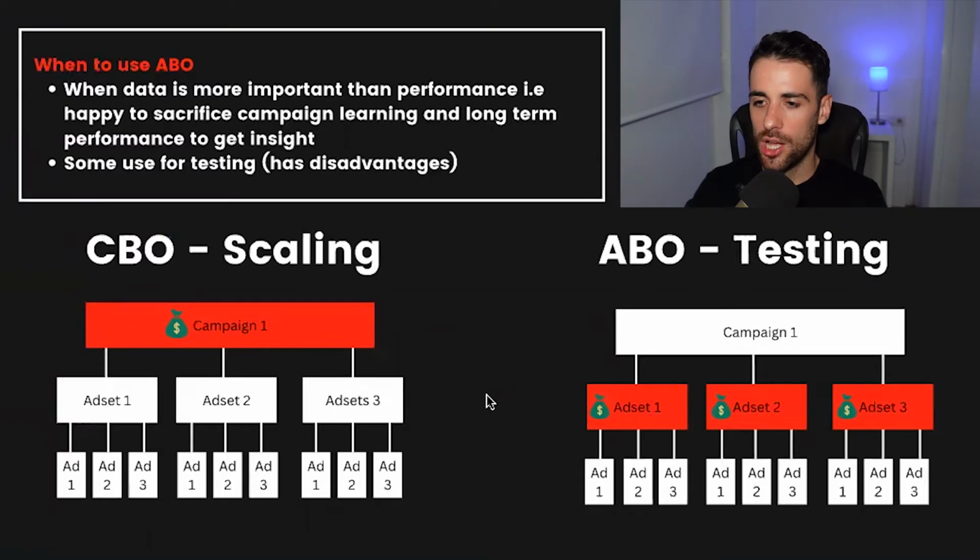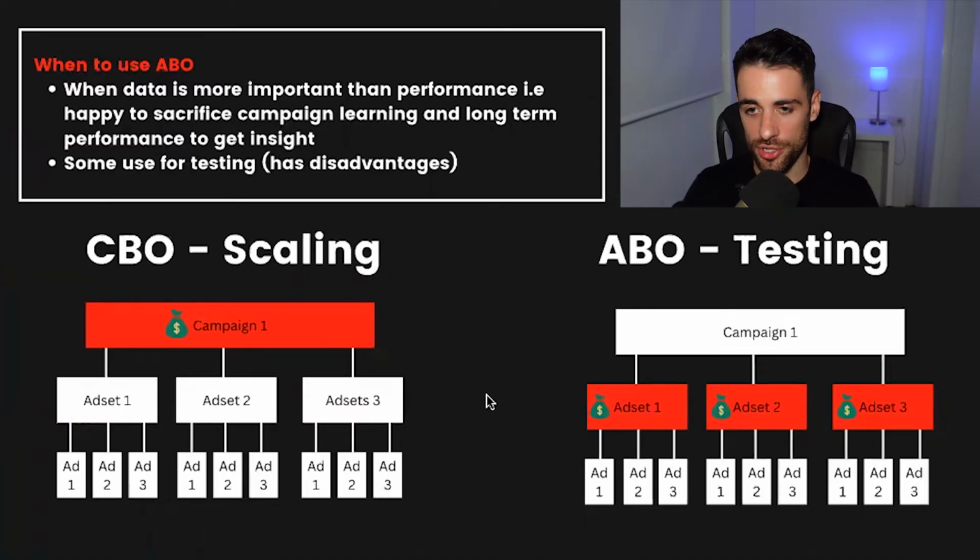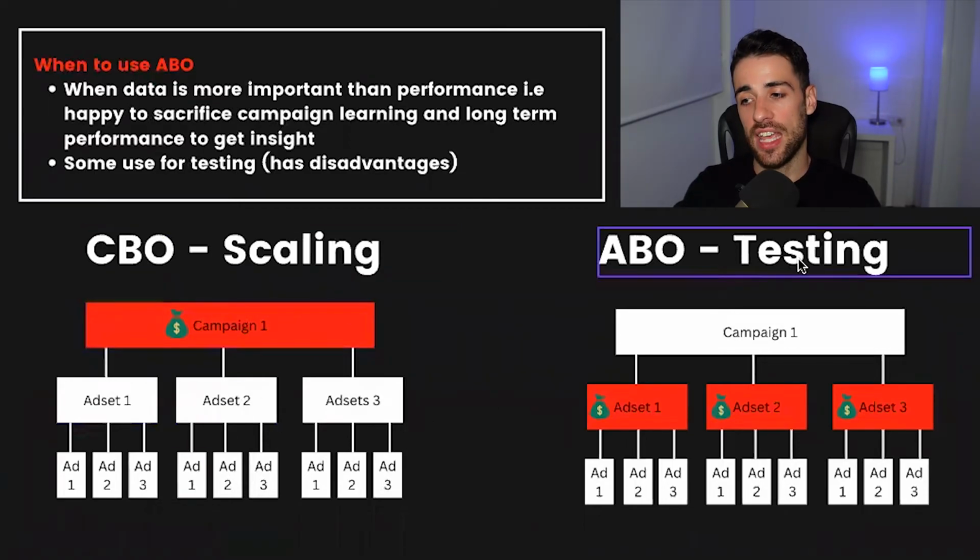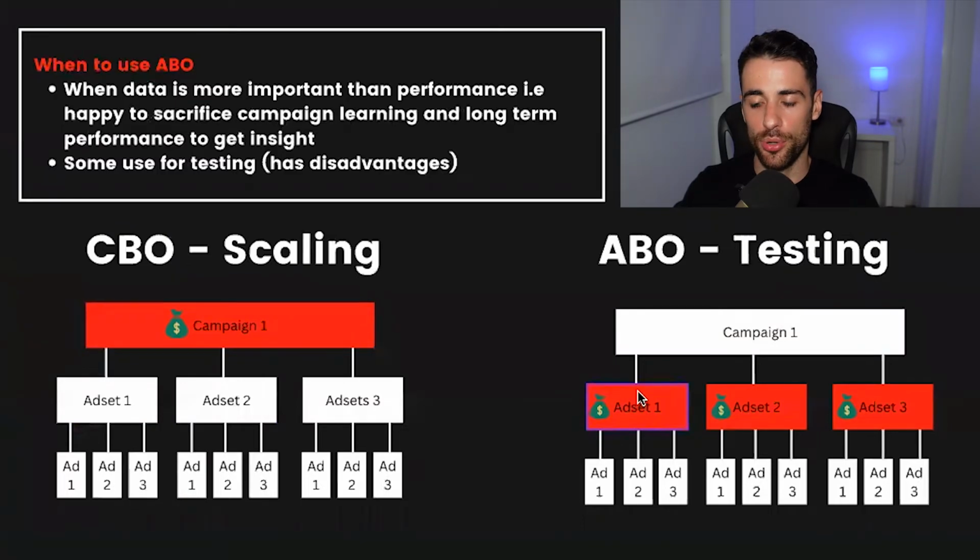Some people prefer to use ABO for testing, but this itself has disadvantages. So I'm not going to cover the disadvantages in this video. What I will do is do it at some point, so it's going to be linked up somewhere in this video or in the description when I've created it. But a lot of people like to use a CBO campaign for scaling and an ABO campaign for testing, so they can put a defined budget aside for testing and put the same budget through every creative. So in theory, they have an equal chance.